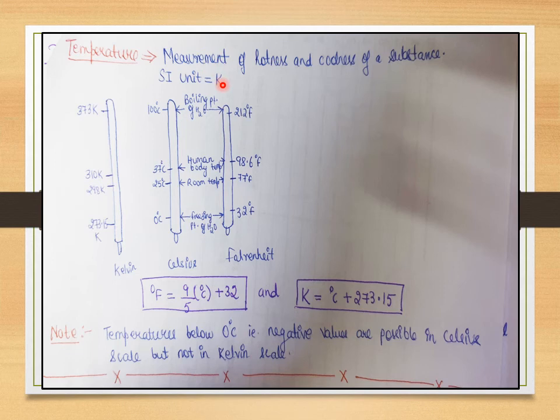Basically, for measuring the temperature of any matter or substance, you have three scales. One is the basic SI unit scale called Kelvin. The other is the degree Celsius scale, and the third scale that you have to measure the temperature of any substance is the Fahrenheit scale. So these are the three scales that you can see in front of you. Please remember, these Fahrenheit, Kelvin and Celsius scales are interconvertible also by these formulas.